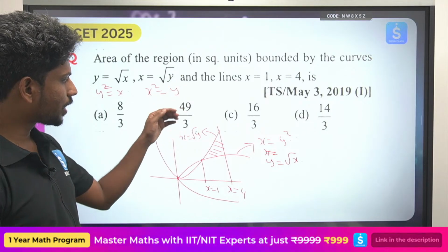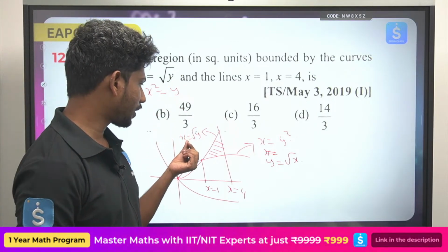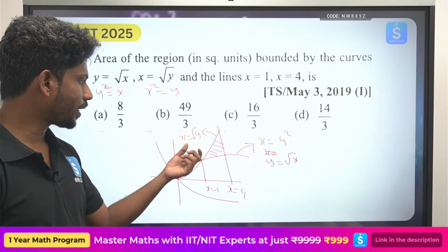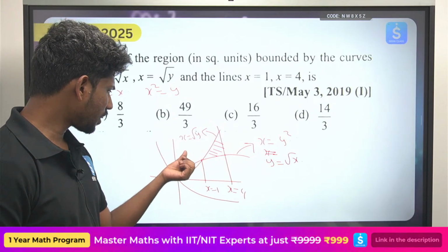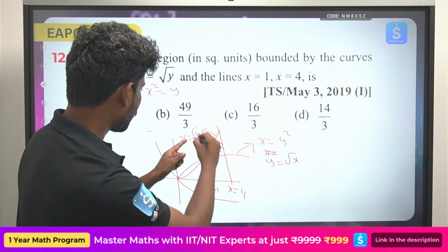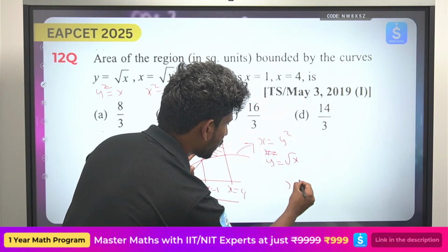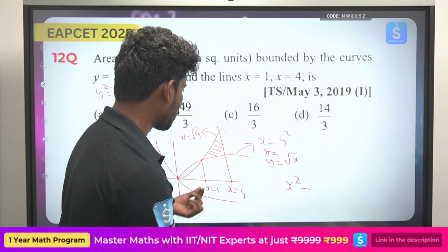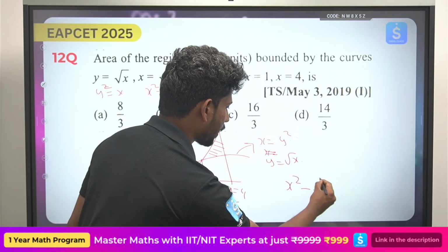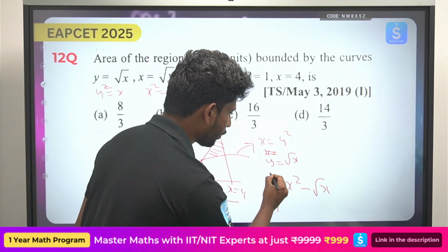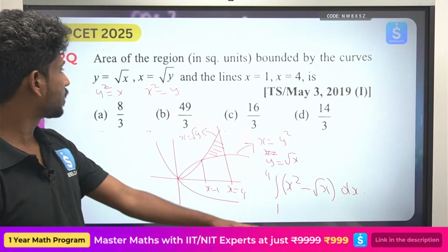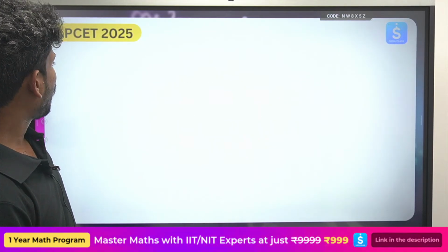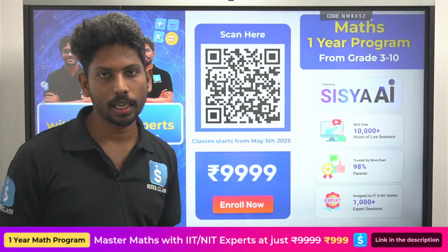So upper curve minus lower curve. You just take it in that fashion only, x equals root y. So this is y is equal to root x. So the upper curve is y is equal to x square, and the lower curve is y is equal to root x, from x equals 1 to 4. Solve it and you'll be getting the answer. So it is very simple and very easy. And if you have any doubts, again let me know.